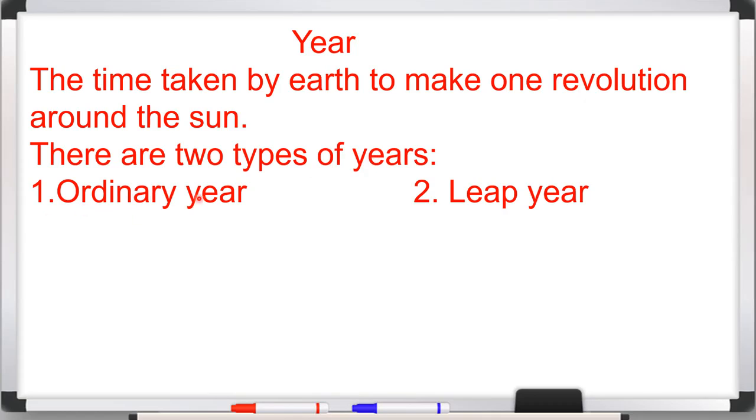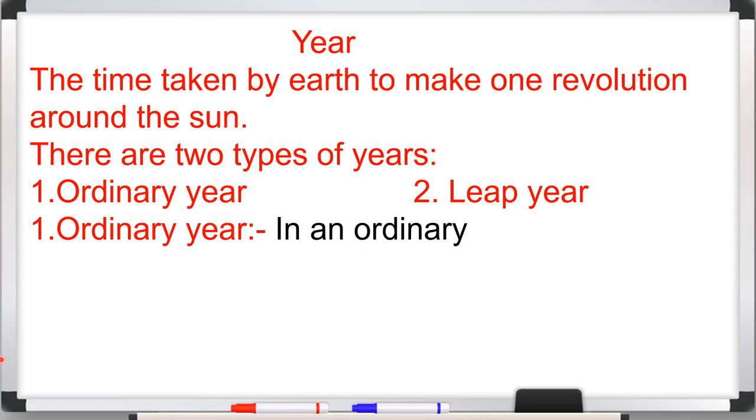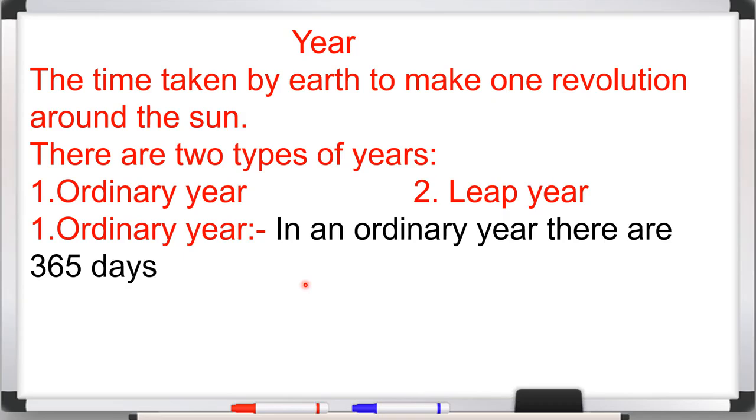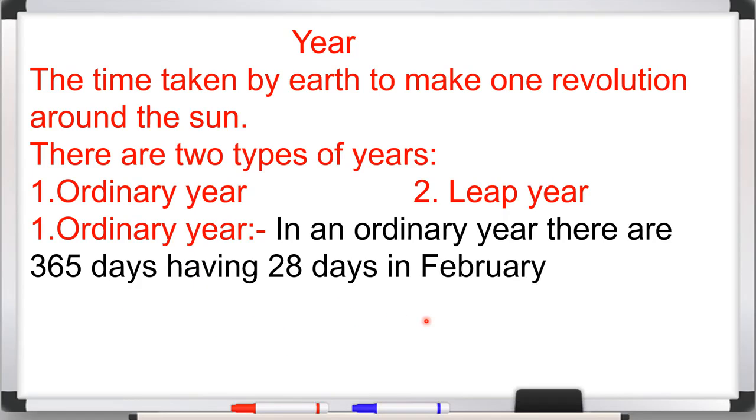Number 1 ordinary year and number 2 leap year. So today we will learn about ordinary year. So what is ordinary year? That is, in an ordinary year there are 365 days, having 28 days in February month, and rest of the months have either 30 days or 31 days.